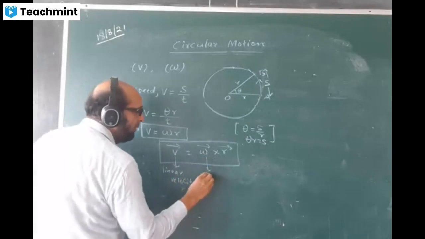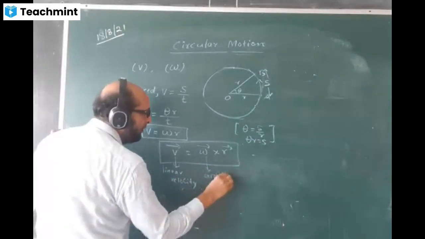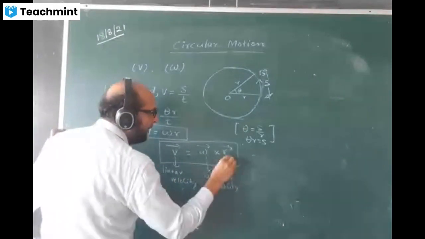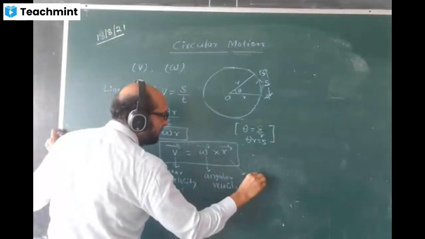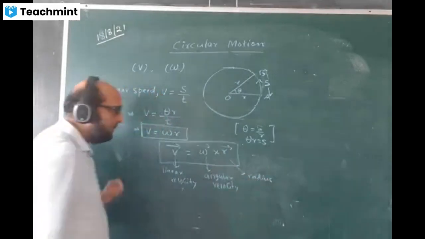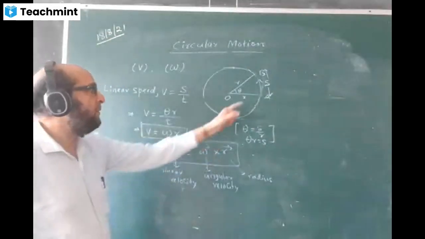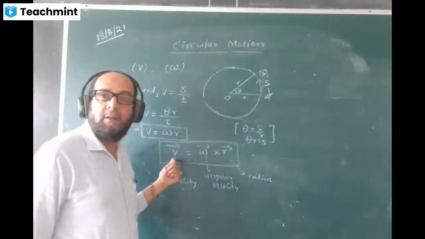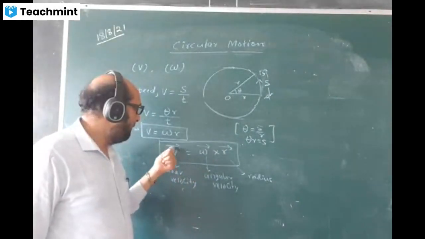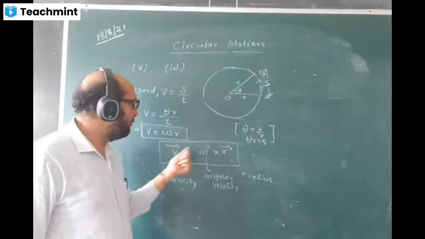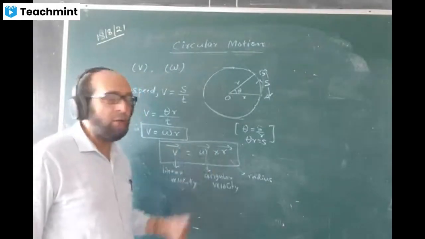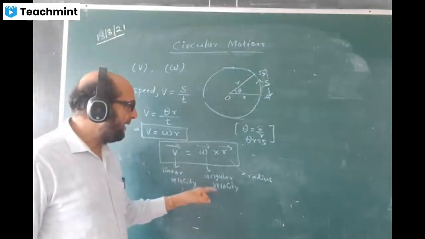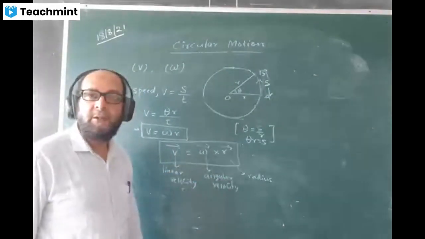Omega is called angular velocity, and r is the radius vector. Because we know the velocity direction is perpendicular to the radius, this cross product vector will be perpendicular to both, perpendicular to v, omega, and also perpendicular to r. So in vector form, we write the linear velocity and angular velocity relationship like this.